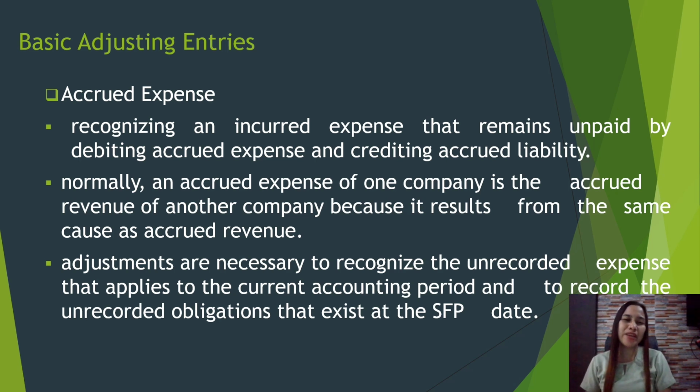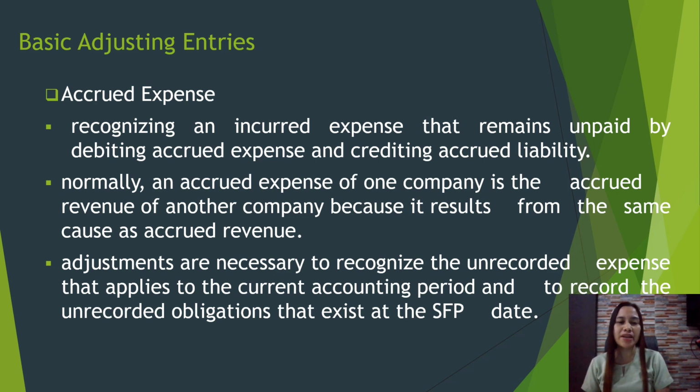Now we'll proceed with accrued expense. Accrued expense means recognizing an incurred expense that remains unpaid by debiting the expense and crediting accrued liability. Normally, an accrued expense of one company is the accrued revenue of another company because it results from the same cause as accrued revenue.